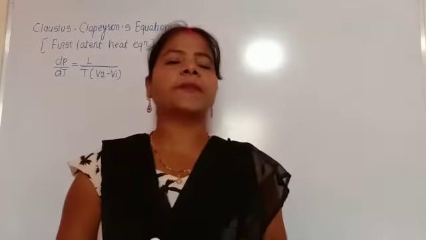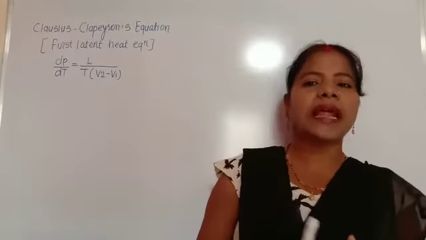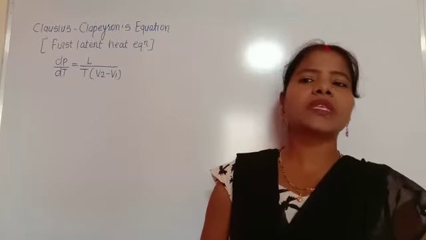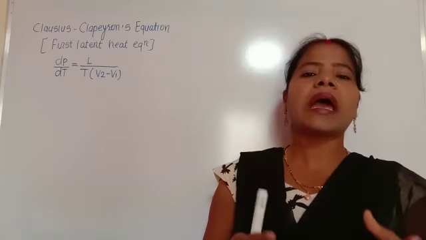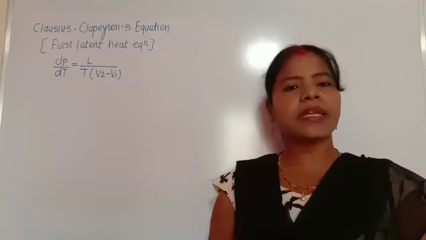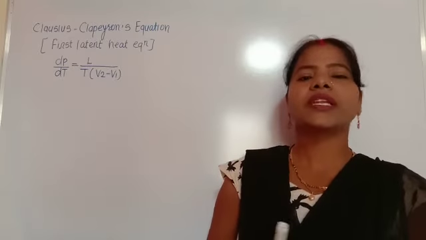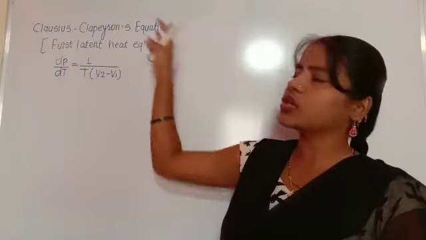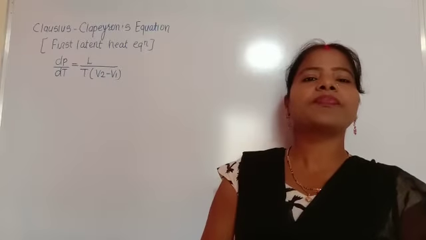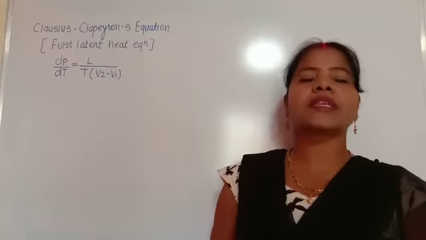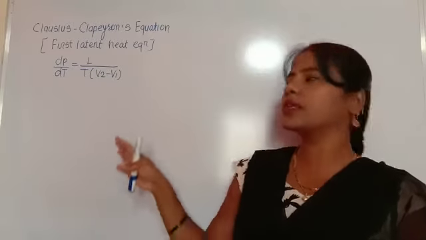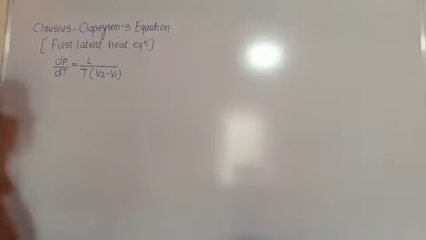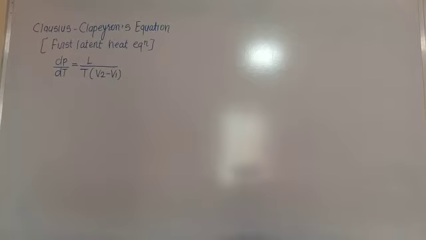So this concept is studied by using the second law of thermodynamics. It was first derived by Clapeyron by applying the second law of thermodynamics, and after that Clausius obtained the same relation by using the Maxwell thermodynamic relations. This is the first latent heat equation, the very well-known Clausius-Clapeyron equation, commonly known by that name because of the second law of thermodynamics and the Maxwell thermodynamic relations.